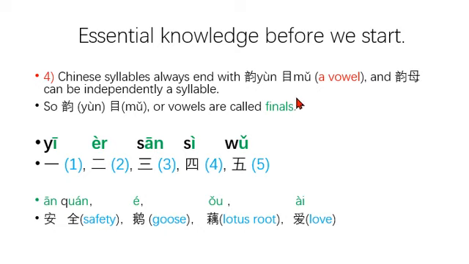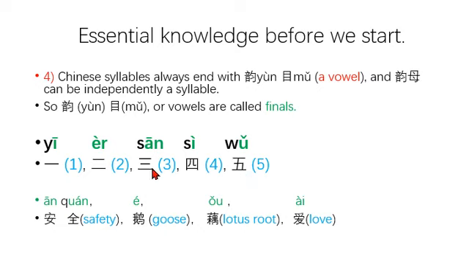Fourthly, Chinese syllables always end with yunmu, a vowel, and yunmu can be independently a syllable. So yunmu or vowels are called finals. Here are some examples. The first one, yi means one, er means two, 三 means three, 四 means four, 五 means five. From these instances, we can note that all the syllables end with yunmu.